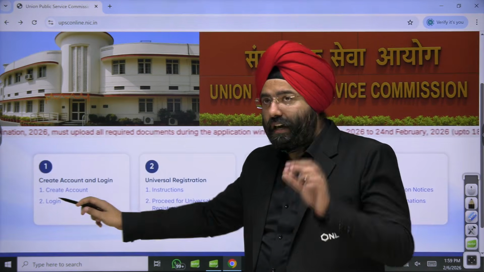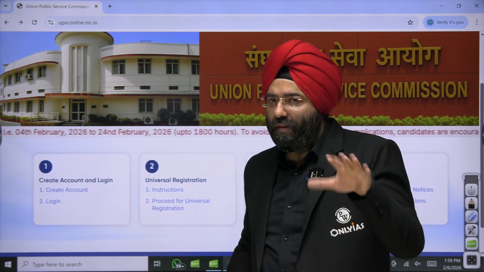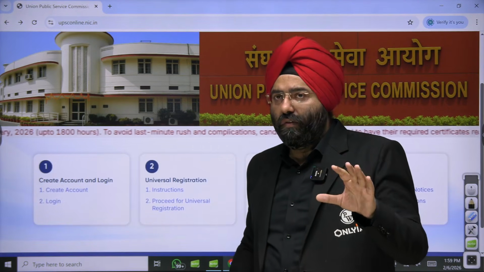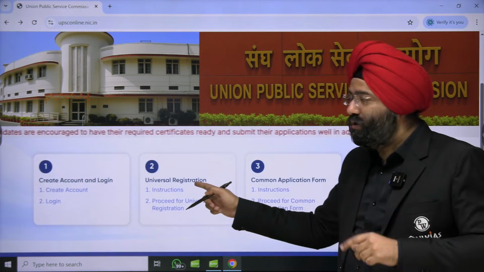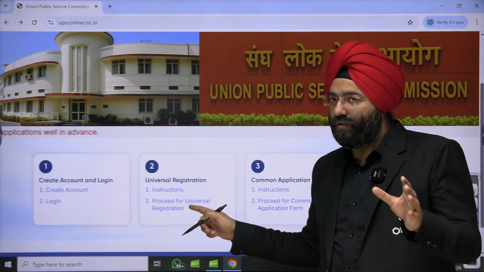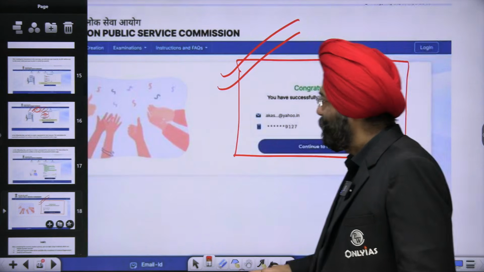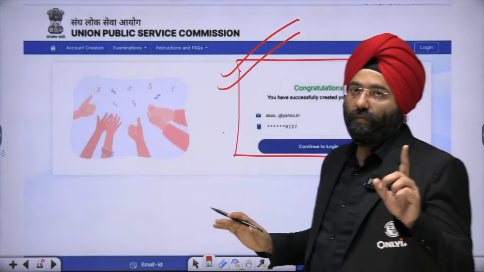Create account, login. Login means the credentials you had just created, your email or your phone number, whatever. Through that, you are going to log in. This login is important in order to do the universal registration, right? So login is important for the universal registration. Now let us proceed. You will receive a message that congratulations, your account has been created. Good, the first step is done.